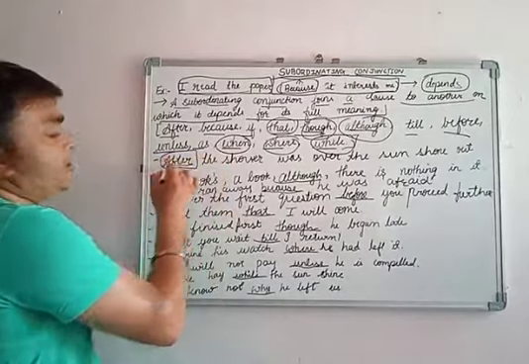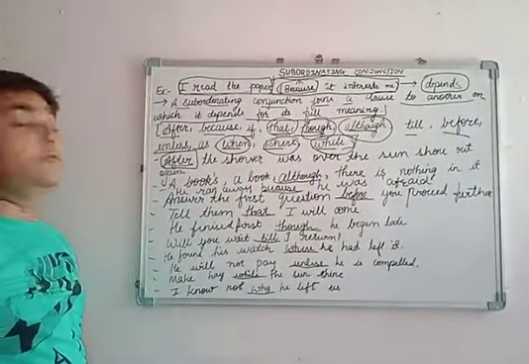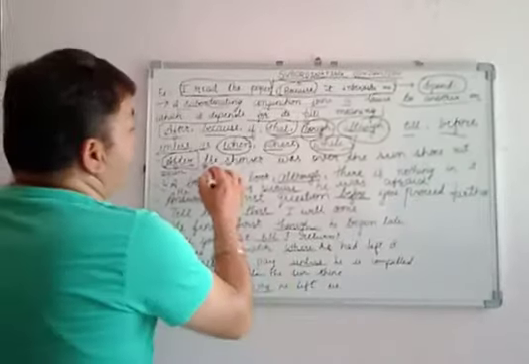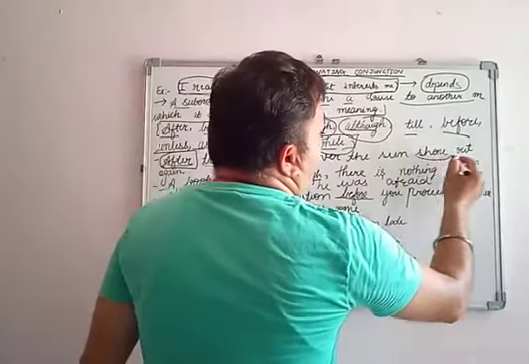After is a conjunction over here. Which conjunction? Subordinating conjunction. Why have we used after, and what for? After the shower was over, the sun shone out.